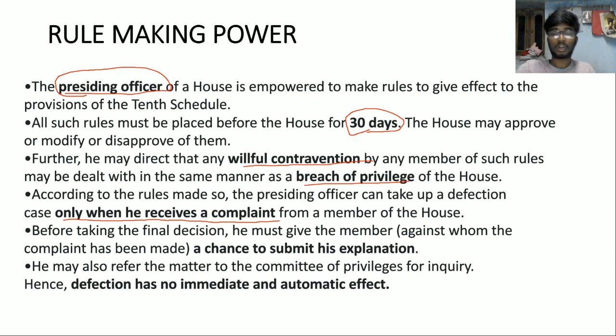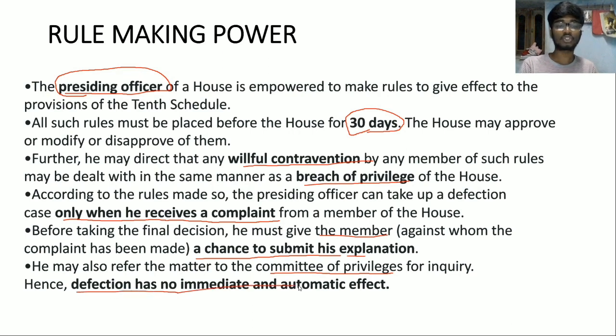Suo motu cannot disqualify a person, disqualify a legislator based on defection. Before the final decision is taken, he must give the member a chance to submit his explanation. Very simple. And he may also refer the matter to the committee of privileges. There are parliamentary committees, the committee on privileges, and ethics committees, and so forth. So the presiding officer may refer the matter to them.